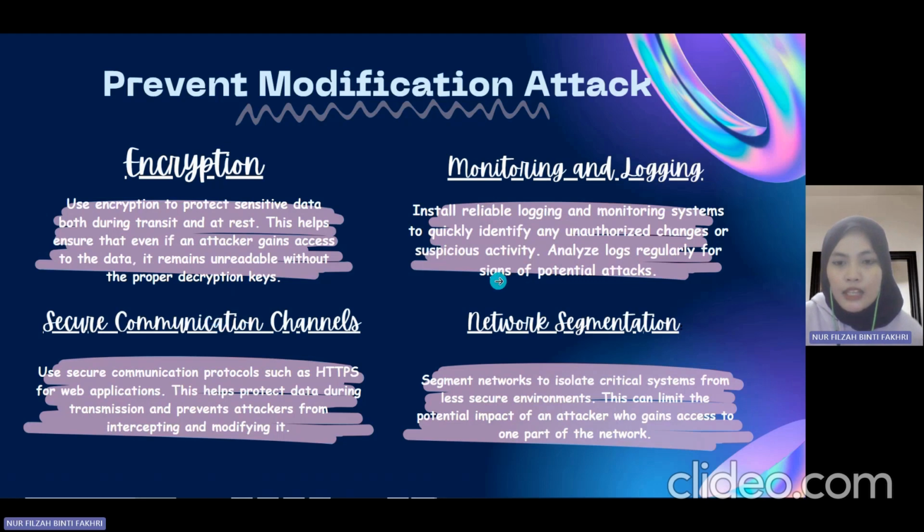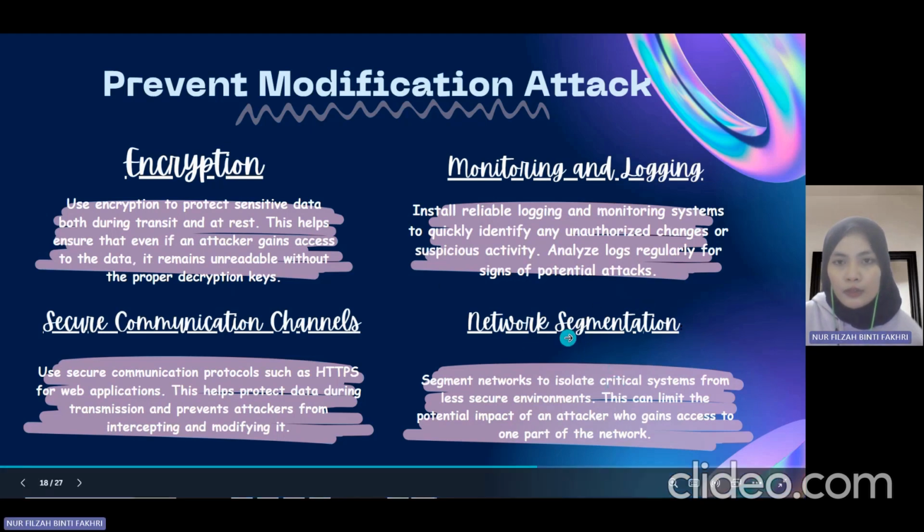The last one is network segmentation, which means segmenting networks to isolate critical systems from less secure environments. This can limit the potential impact of an attacker who gains access to one part of the network. So we can limit the users' access to the system. This is how to prevent modification attacks.